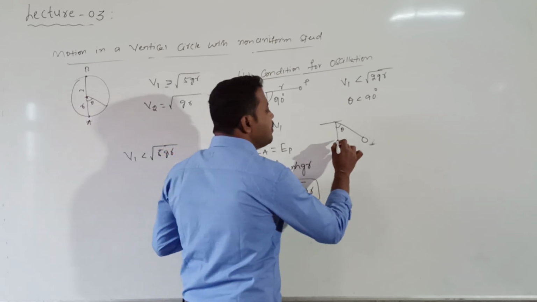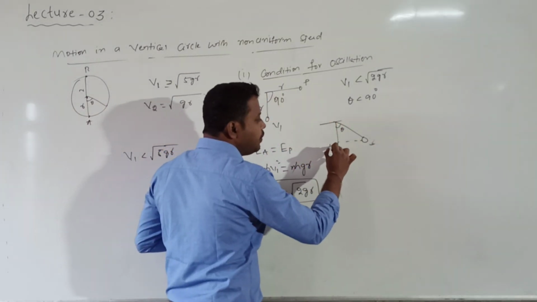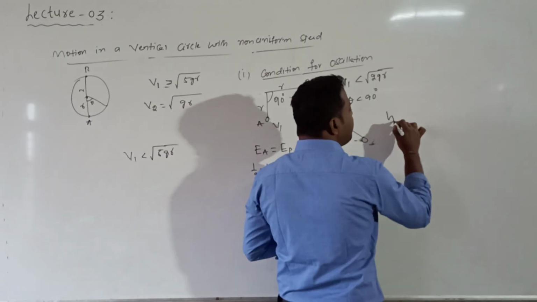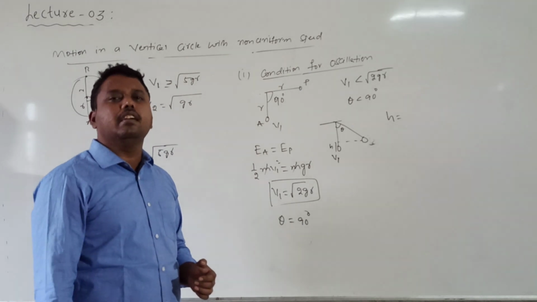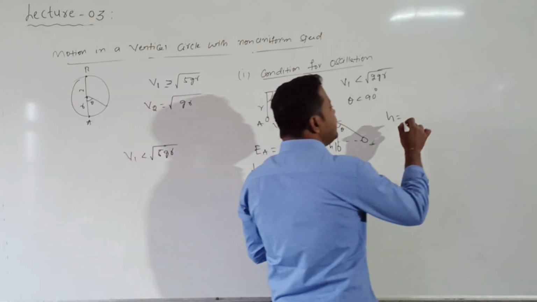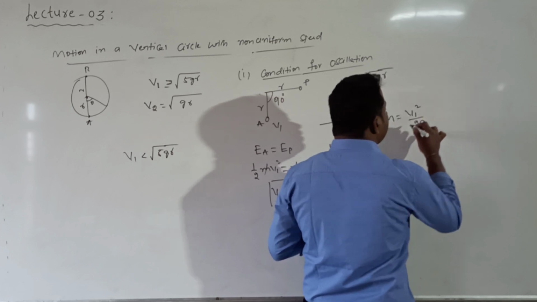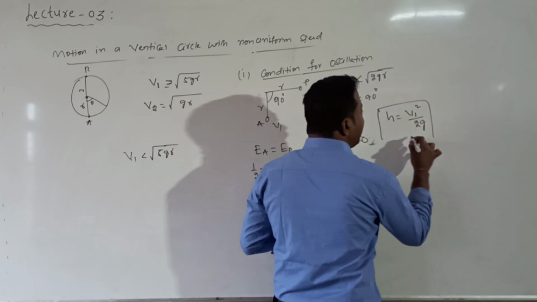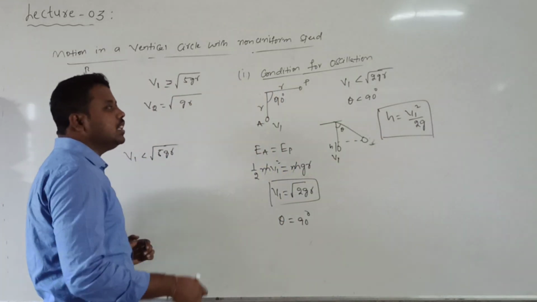So what is the height of the body? How can I calculate the height of the body from the ground? If I want to calculate this height value, you directly know that whenever a body is projected vertically up, the maximum height is given by v1 square divided by 2 into g. This is the expression for height, up to which the body will go during oscillation.